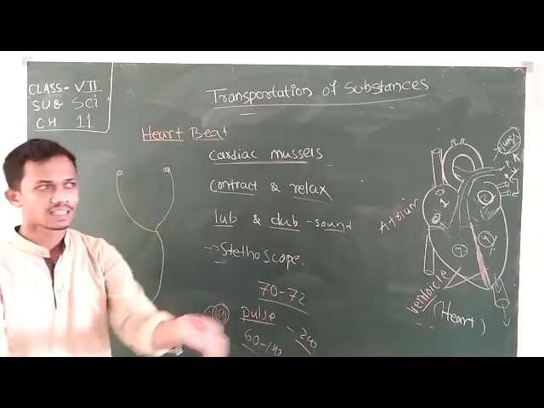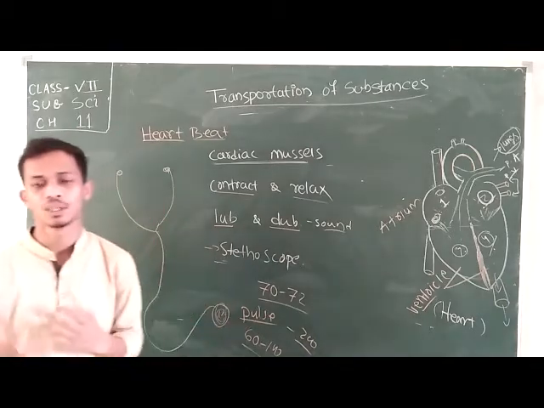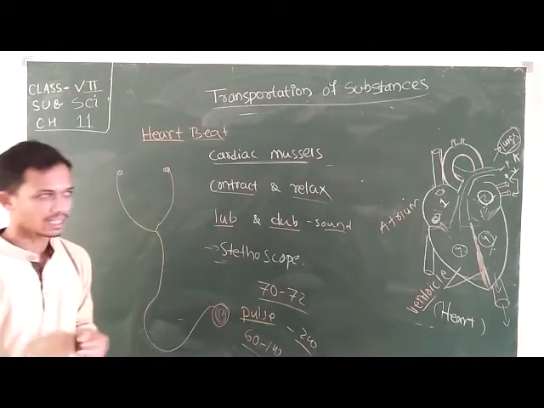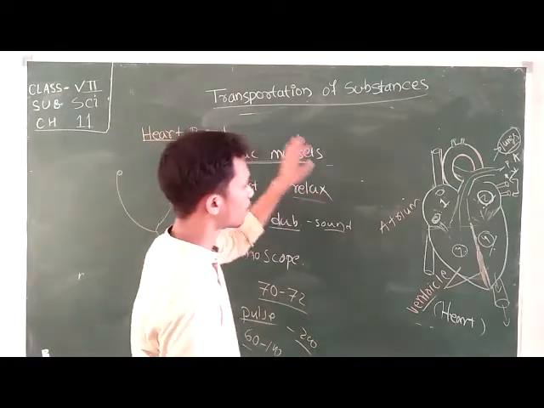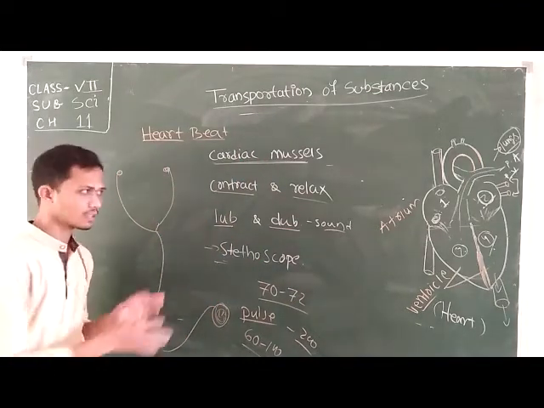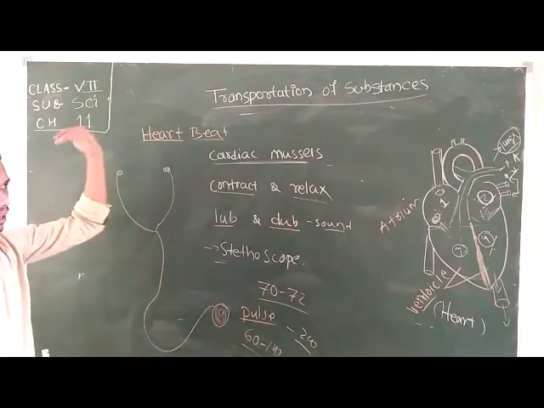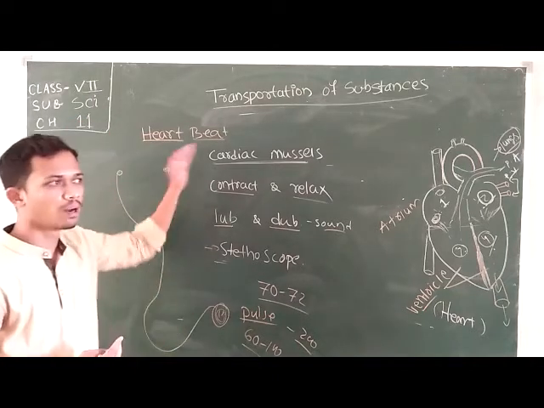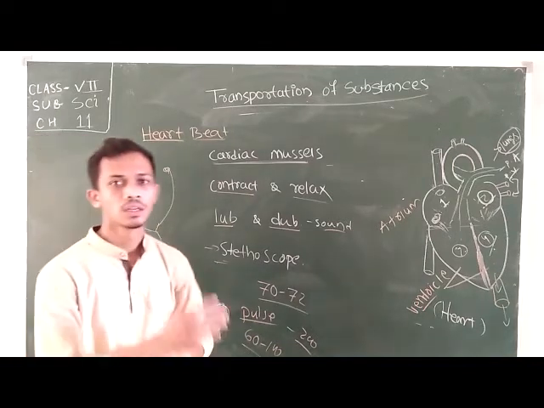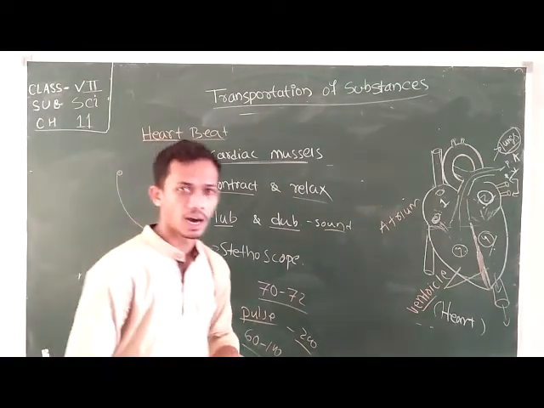At the time of exercise, the energy requirement of our body also increases. The blood flow inside the body also increases, so the pulse of the human being also increases. So this is all about the circulatory system in human beings. In this video, we learned about the three types of blood vessels and the heart. In the heart, we clearly learned about the construction of the heart and the working function of the heart.